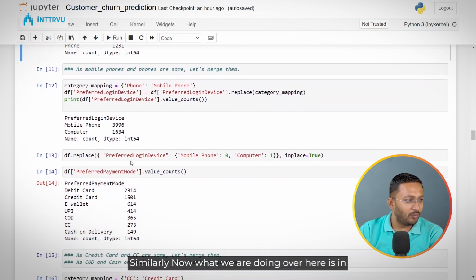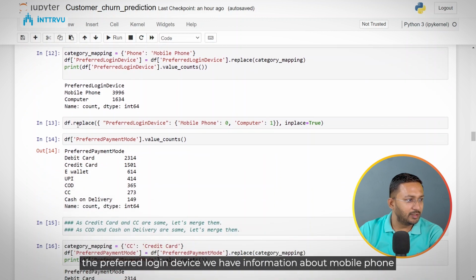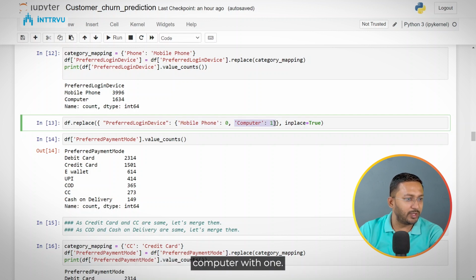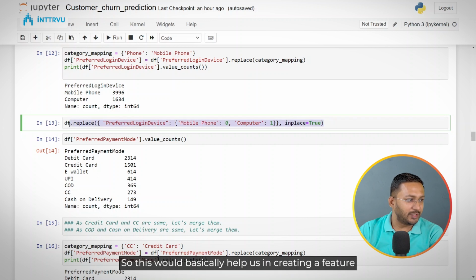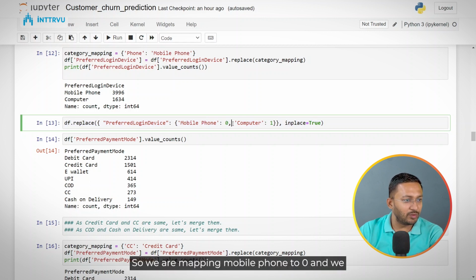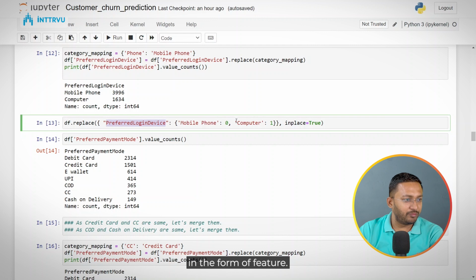Similarly, in the preferred login device, we have information about mobile phone and computer. So we are now replacing mobile phone with 0 and computer with 1. This would basically help us in creating a feature, because when we want to build a machine learning model, we want to convert these categories into numbers. So we are mapping mobile phone to 0 and computer to 1. So we now already have preferred login device information in the form of a feature.